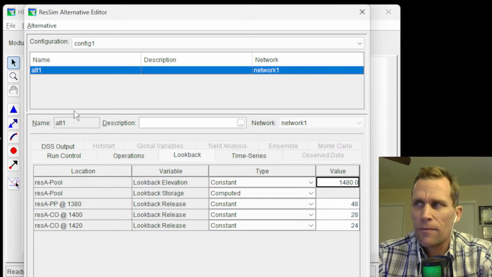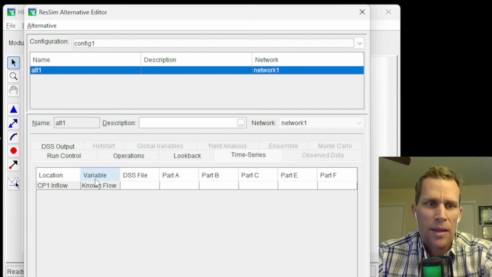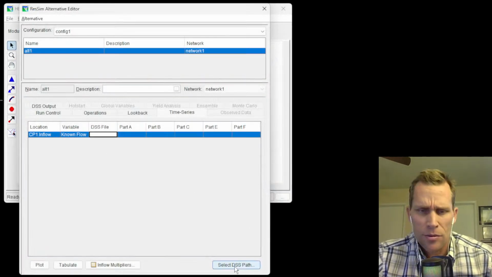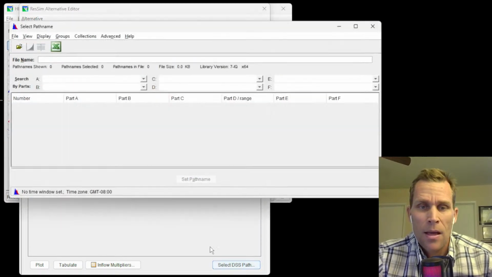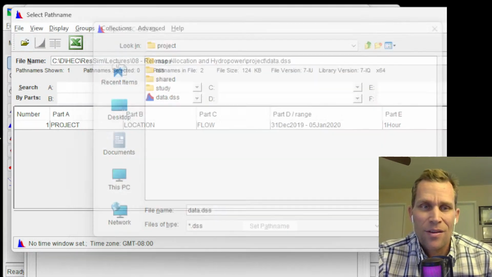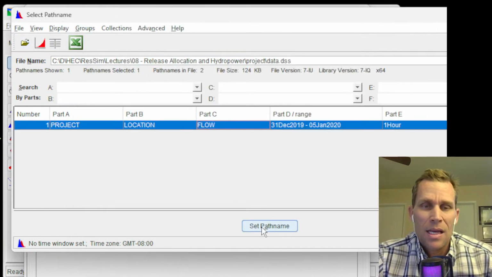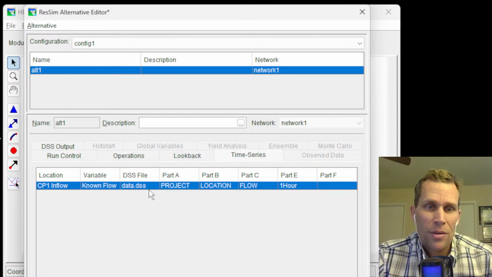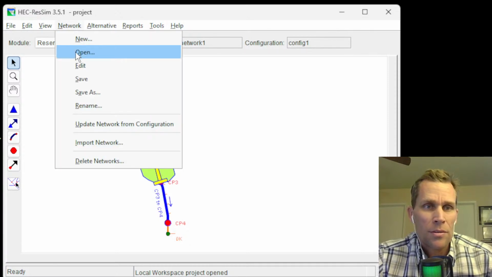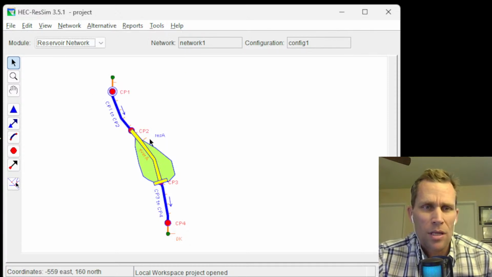The last thing I need to do here for defining an alternative is to assign that CP1 inflow to our time series dataset. So to do that, I'm going to click on this particular row for CP1 inflow. And then down here, there's a button for select DSS path. Go ahead and click that. And then I'm going to open up and navigate to that same DSS file. There it is. Here's the path we were just looking at. When you click set path name right here, that will make that assignment. So boom, that's in place and we're good to go. So save the alternative, close, save the network. I don't think I need to do that. I think it was already saved. And now we're ready to create a simulation.